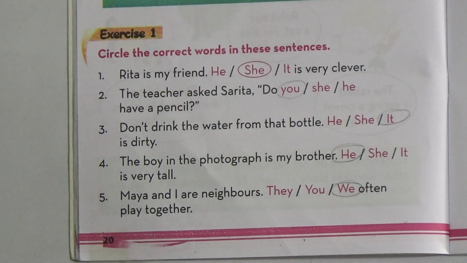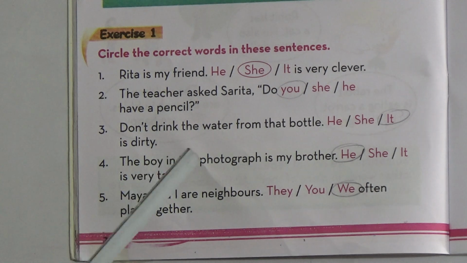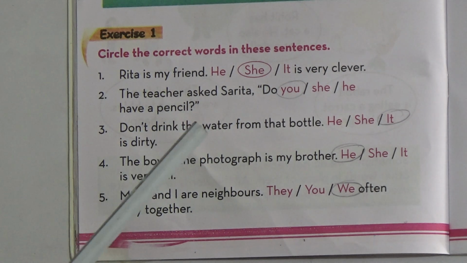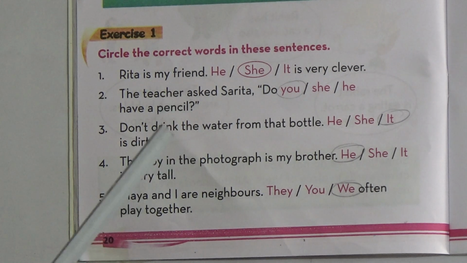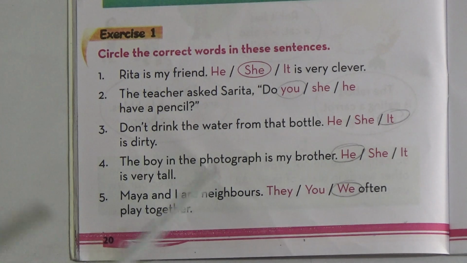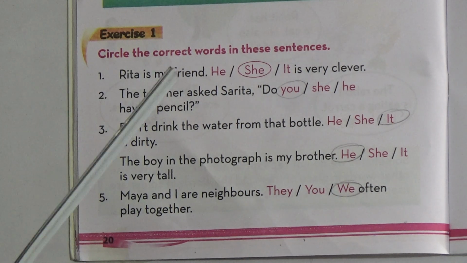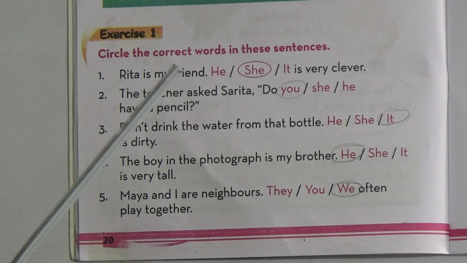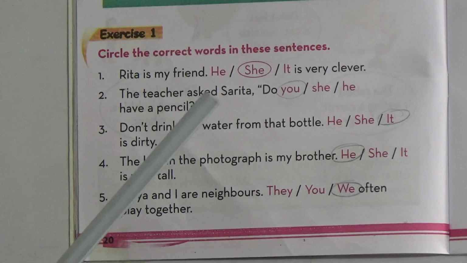All these words are pronouns because they substitute for a noun or nouns. Okay? That means in the first conversation, are you in class 1? That means Adita is asking another one whether he is in class 1. And then Roti has a doll.